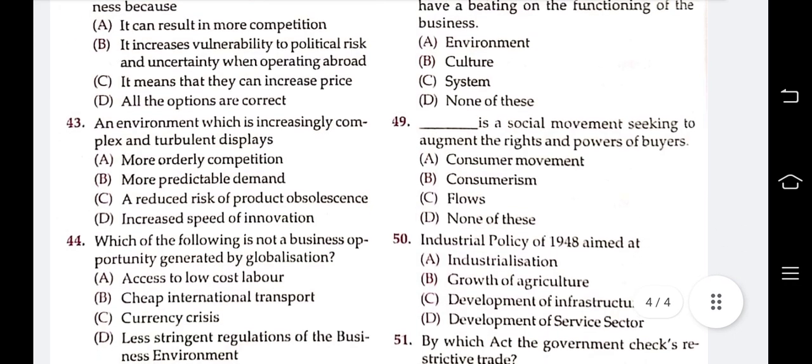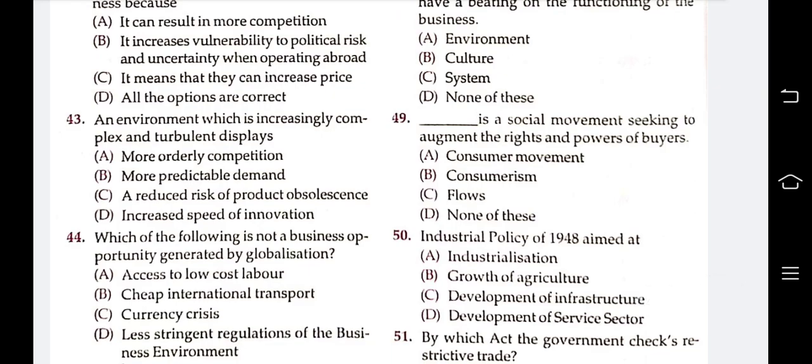Question 43. An environment which is increasingly complex and turbulent displays more orderly competition, more predictable demand, a reduced risk of product obsolescence, increased speed of innovation.